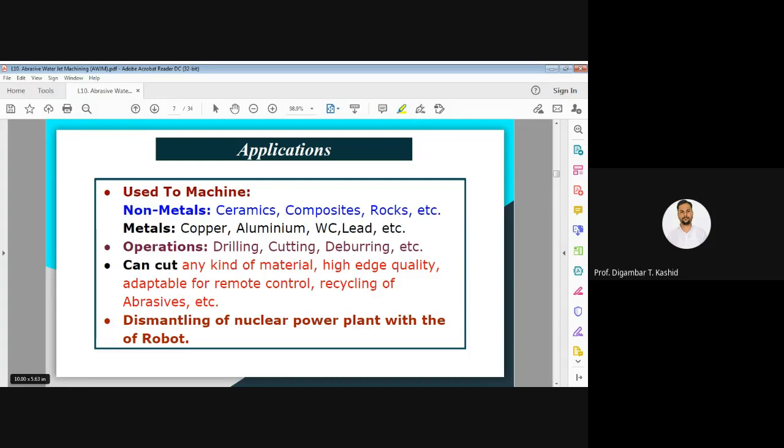So abrasive water jet cutting is useful for such applications where you can control the cutting operation with the help of a robot at remote places. Okay, so remember this application.